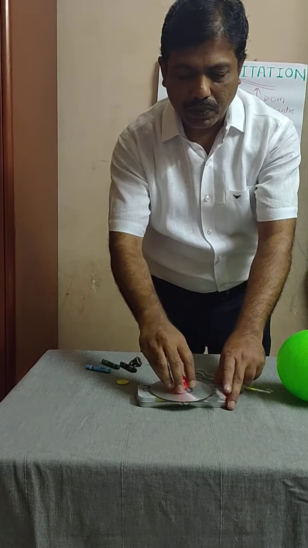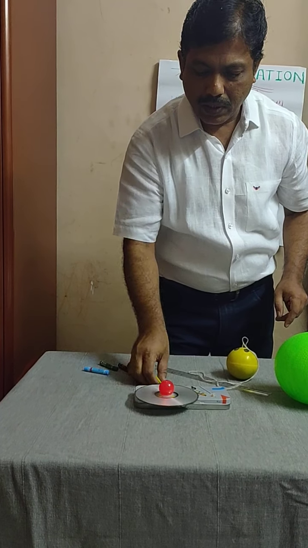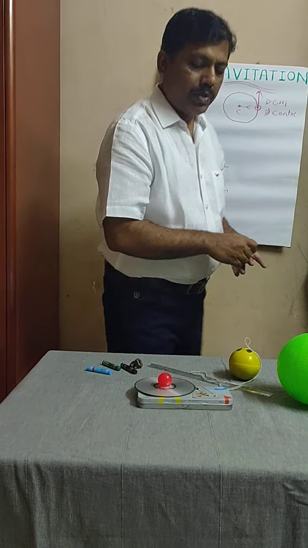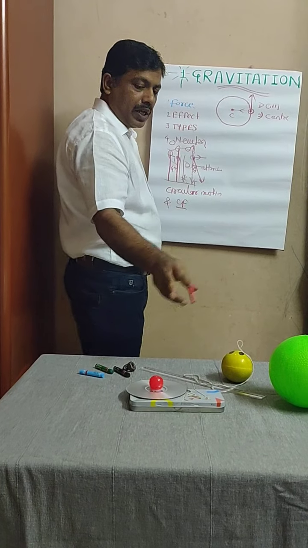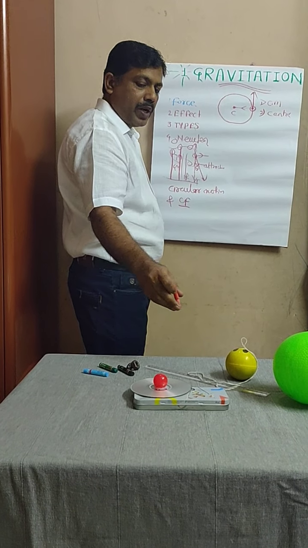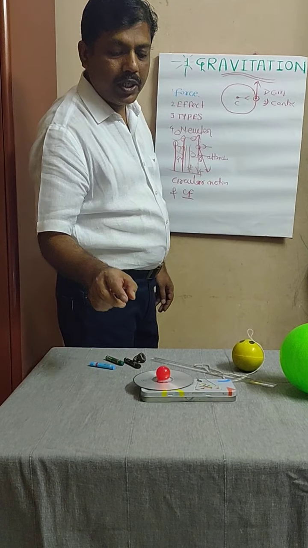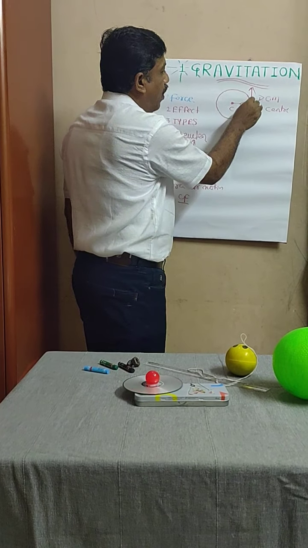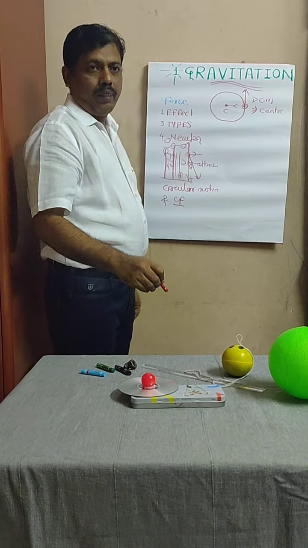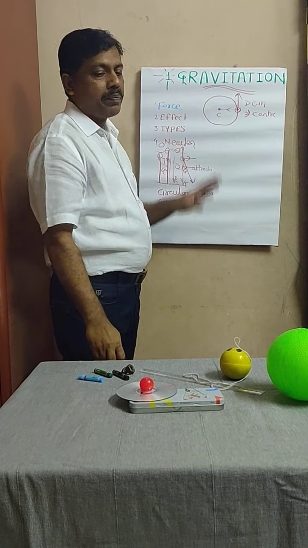It will always move along the tangent to the circle. Here also the same thing happens.